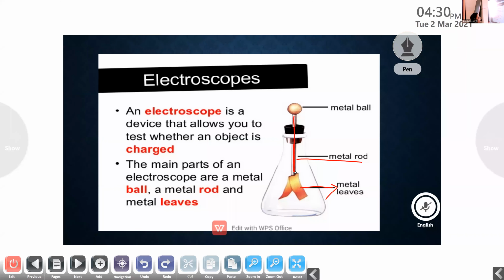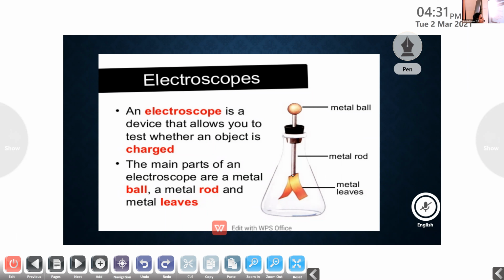So these are the parts of an electroscope. What are the different parts of an electroscope? It consists of a metal rod, housed vertically in a glass bottle. At the end of this metal rod, two golden leaves are attached.